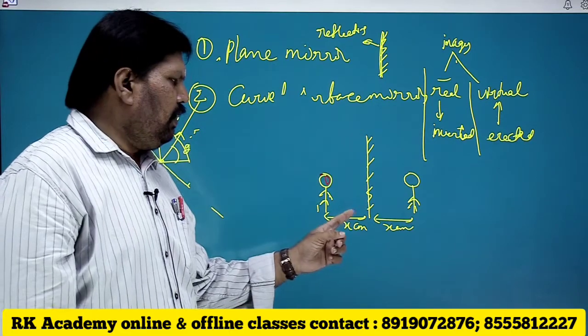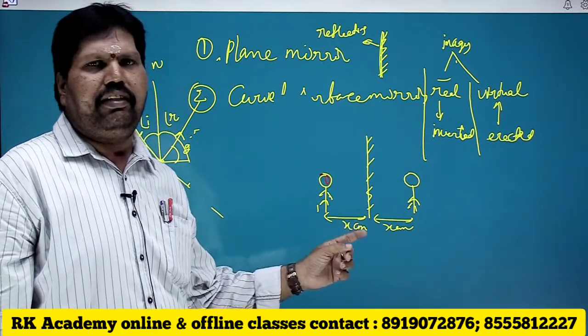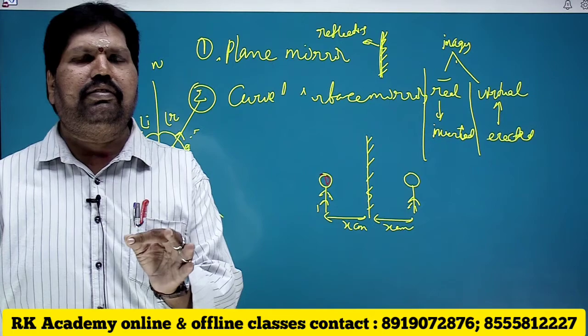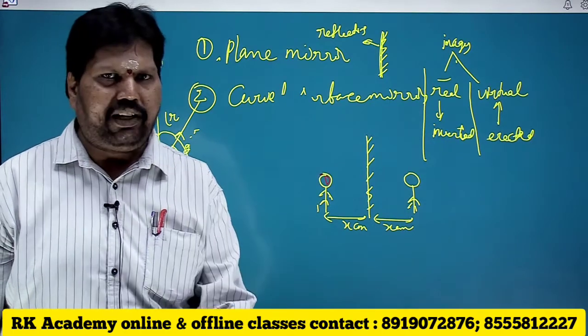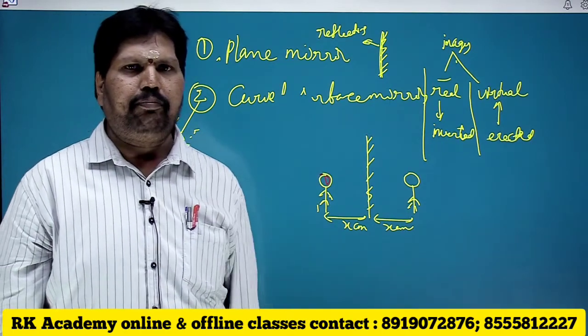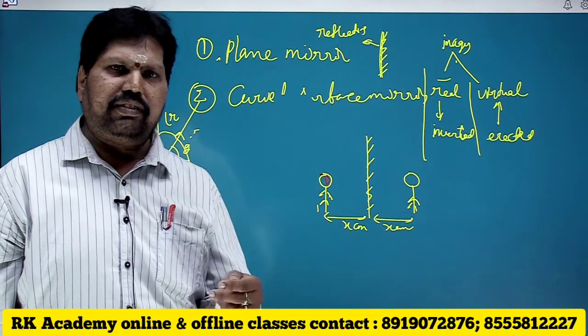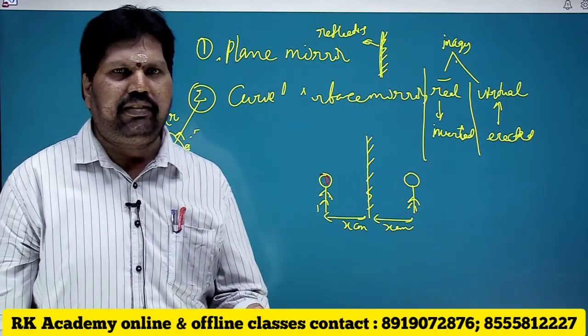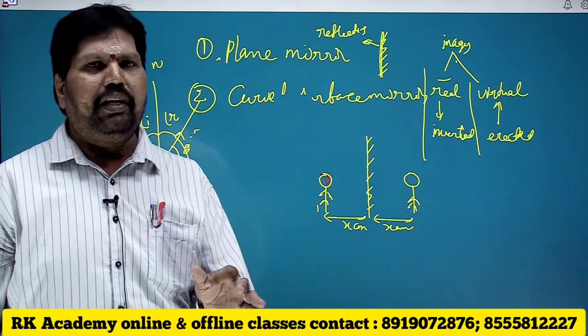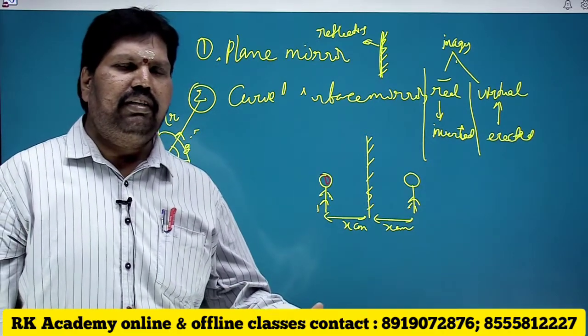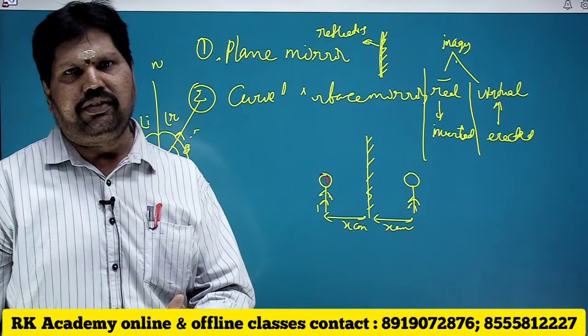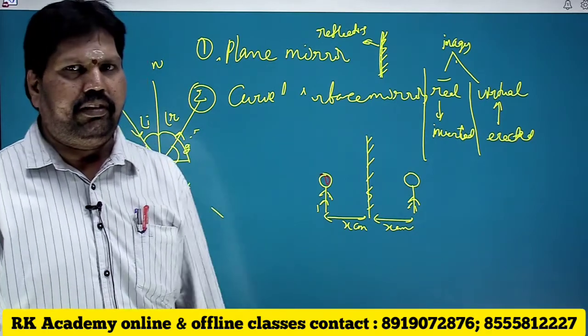So the object distance is equal to the image distance in the case of reflection through plane mirrors. This is a bit which can come in the examination: through plane mirrors the object distance is always equal to the image distance.